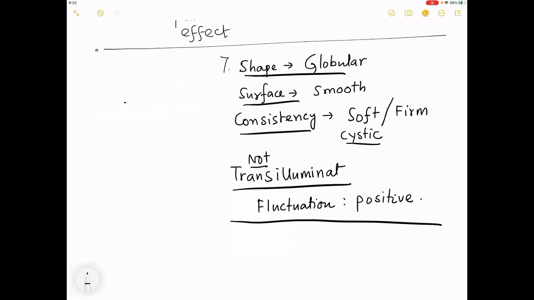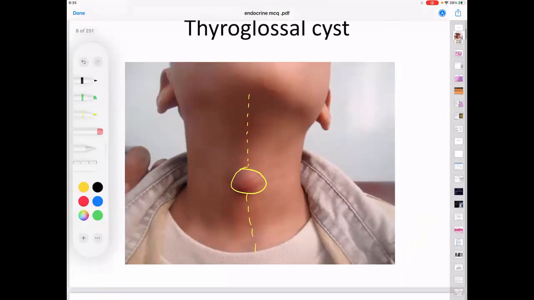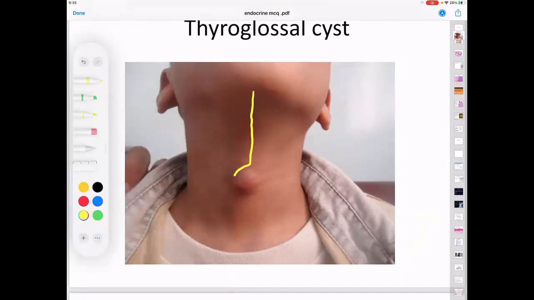Okay. When you talk about the mobility of the swelling, if you think over, in which direction do you think this swelling is more mobile? The answer for this is, consider that this is a pendulum. So if it is a pendulum, in which direction is a pendulum more mobile, horizontal or vertical? The answer is horizontal.